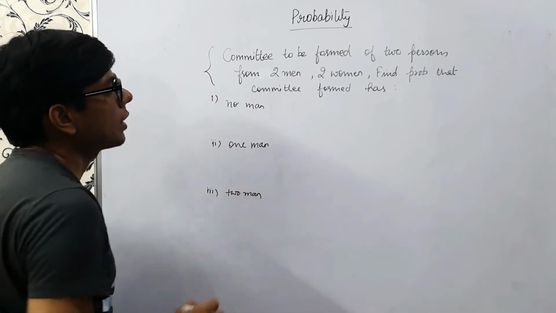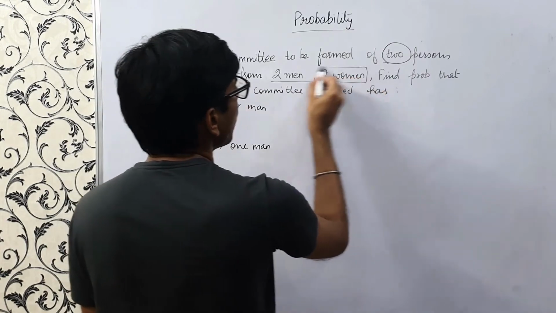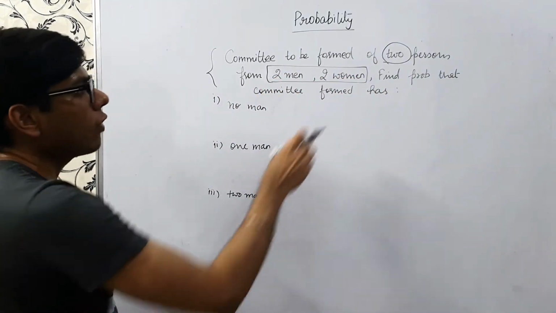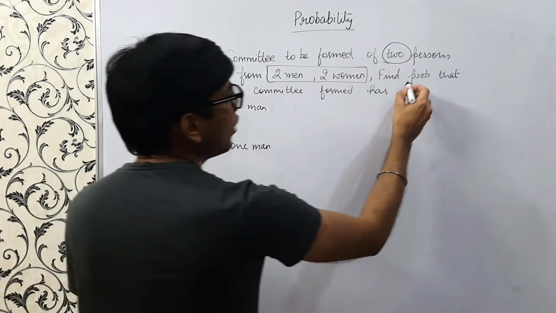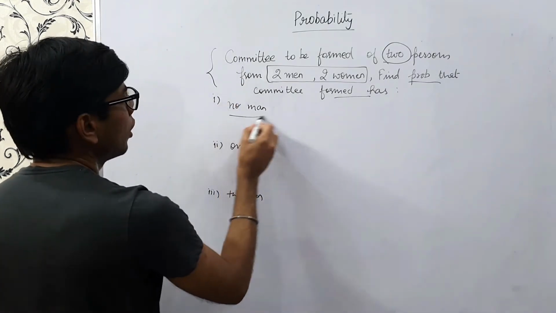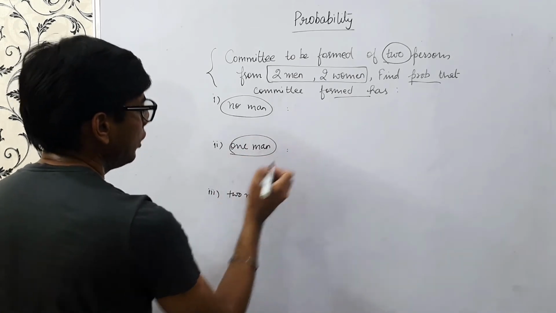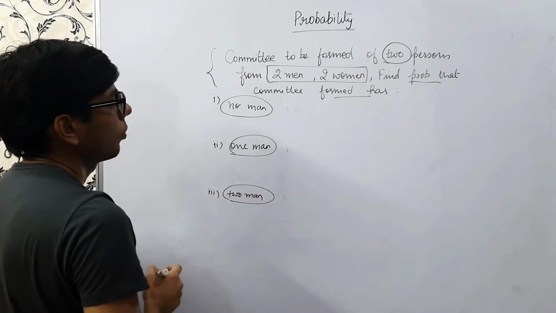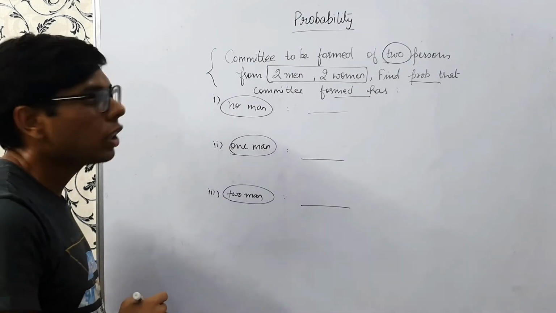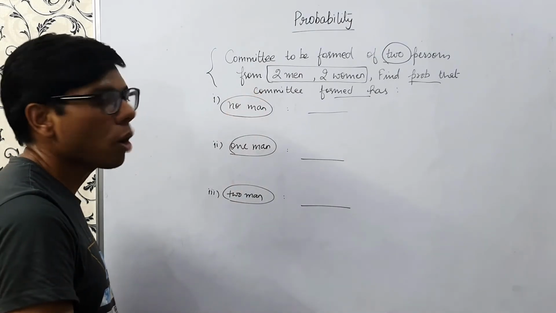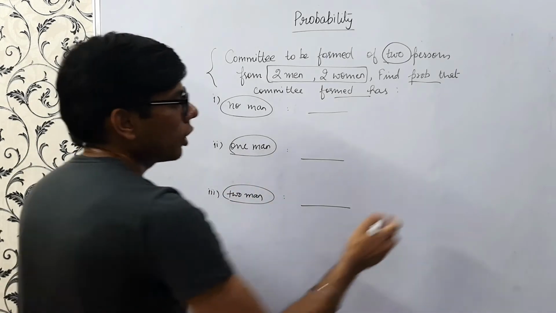So now we'll do an example. We have to form a committee of 2 persons from a collection of 2 men and 2 women. So we have to select 2 persons from 2 men and 2 women. We have to form a committee, and we have to find the probability that the committee formed has no men, the committee formed has 1 man, the committee formed has 2 men, right? So firstly, let's see what would be the denominator. In my earlier videos, I have explained the meaning of permutation and combination. So please check out the video and the links below to understand the meaning of permutation and combination.